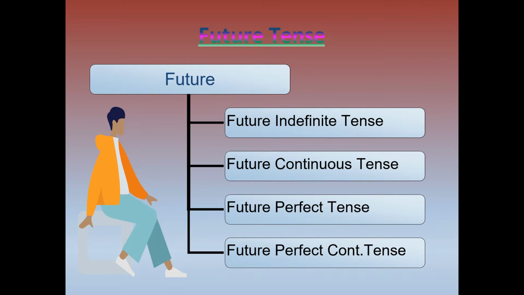In the future tense, we have four aspects: future indefinite, future continuous, future perfect, and future perfect continuous. Future simple or future indefinite, all the three are the same. Future continuous or future progressive, both are the same. Future perfect tense, future perfect continuous tense. We are going to learn these four aspects in this class.